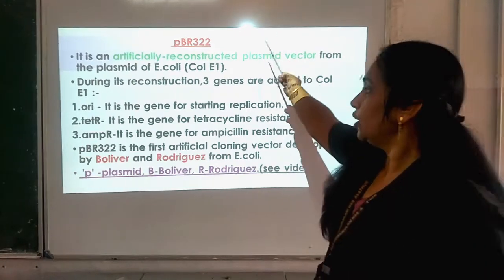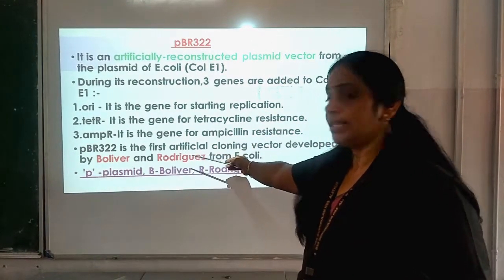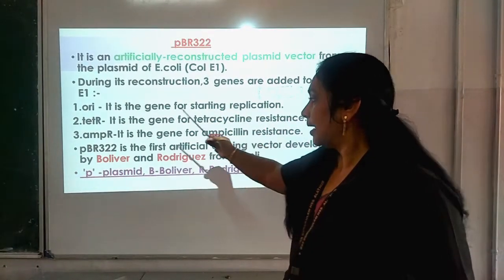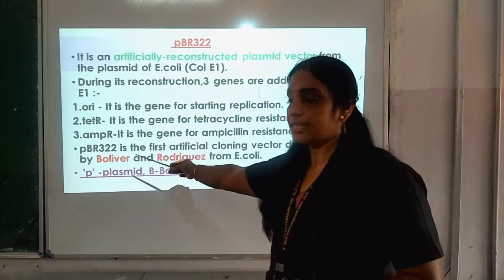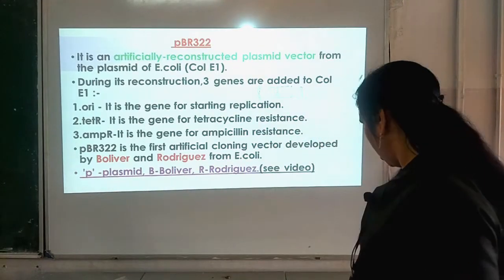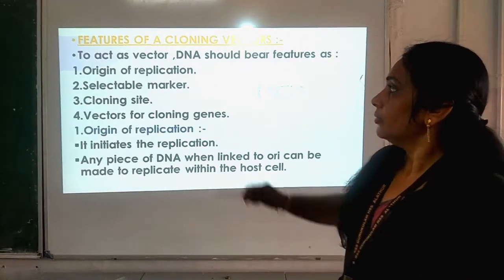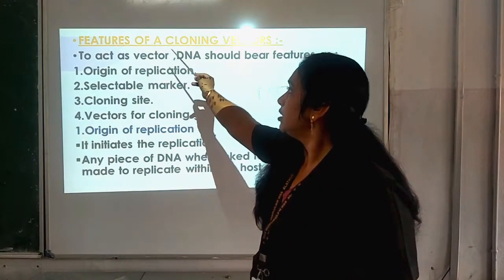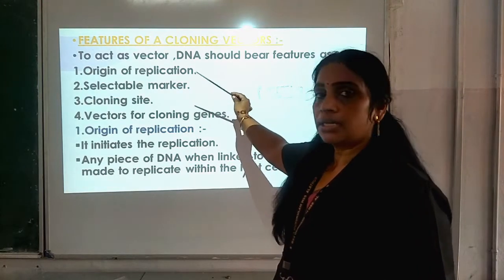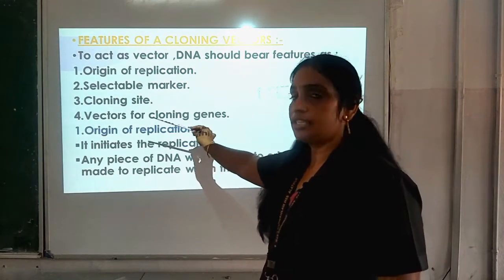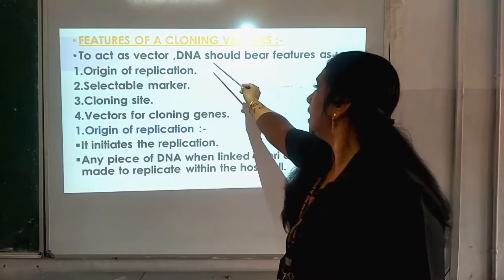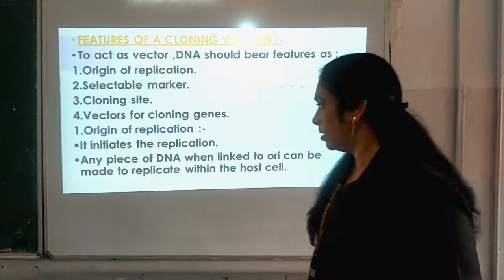Related to pBR322, two scientists reconstructed the artificial cloning vector, and from the name itself we can say p stands for plasmid, B stands for Bolivar and R stands for Rodriguez. Then we understood about the features of a cloning vector: origin of replication, selectable marker, cloning site and vectors for cloning genes. All these are the features needed for the DNA to act as a vector.